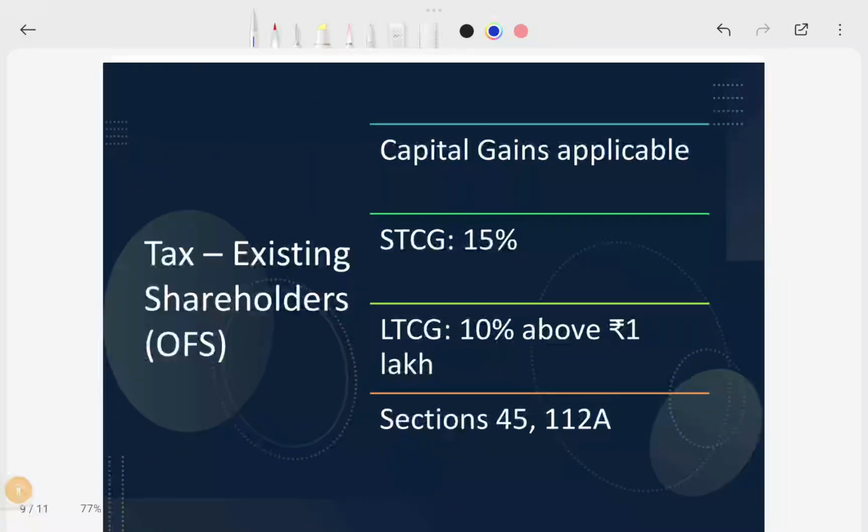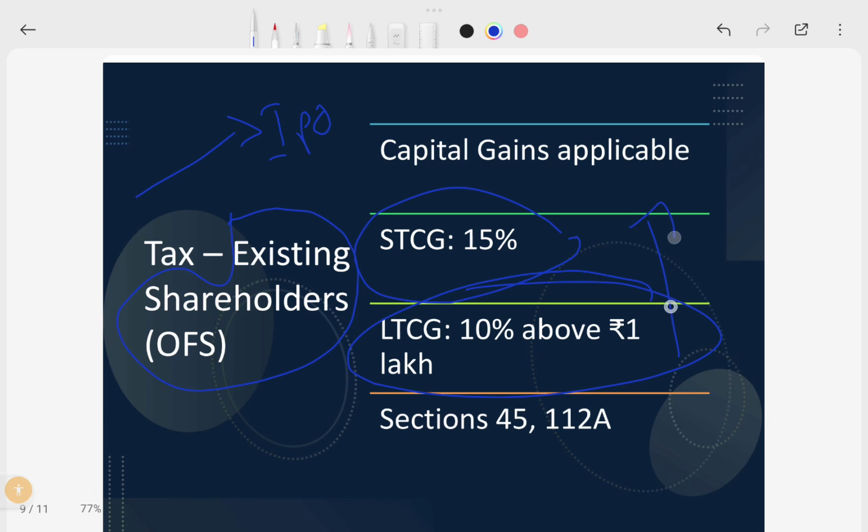And then capital gains for existing shareholders, I mean the promoters and the existing shareholders who were there before listing. What are the conditions for them? They might transfer their shares in the IPO, I mean, while in the IPO they will transfer shares to the new shareholders. Then they will get either short term or long term capital gains based on their holding period. Generally, if you go by the profitability route, that will be long term only, because the conditions are 5 years and 3 years, right? So that will be long term only. If they go by the institutional buyers route, there might be long term or short term capital gains based on the company's existence. Under these sections, these are taxable.